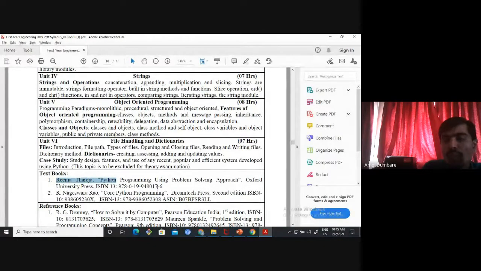Also, 10 to 25 copies of this book are available in our library. Rema Thareja, Python Programming Using Problem Solving Approach. You can collect it from the library also. Else, I will provide you the soft copy of this book, chapter wise. Okay. Also notes will be provided, and PPTs will be provided for each and every topic. MCQs will be provided too.